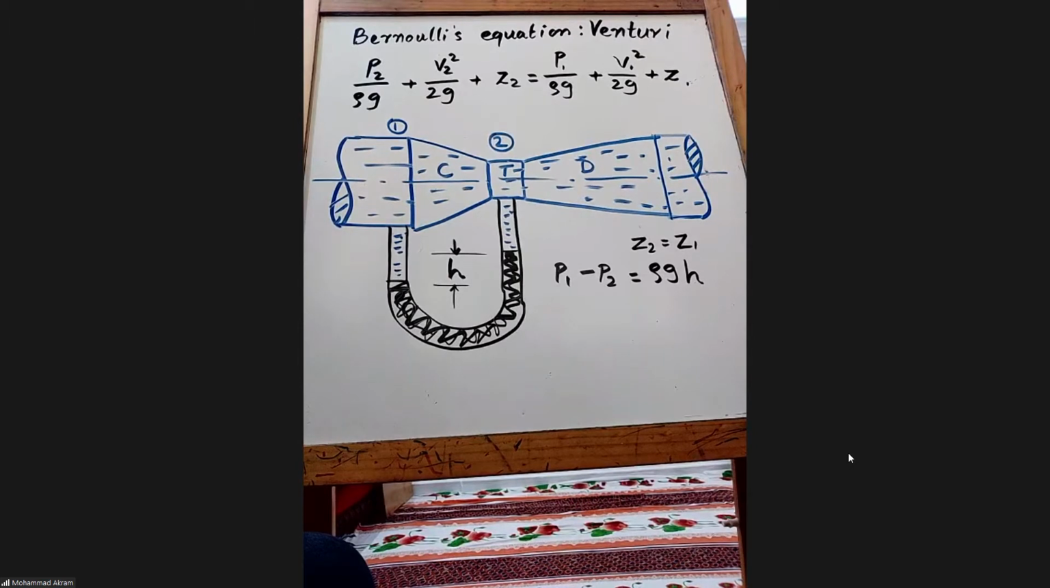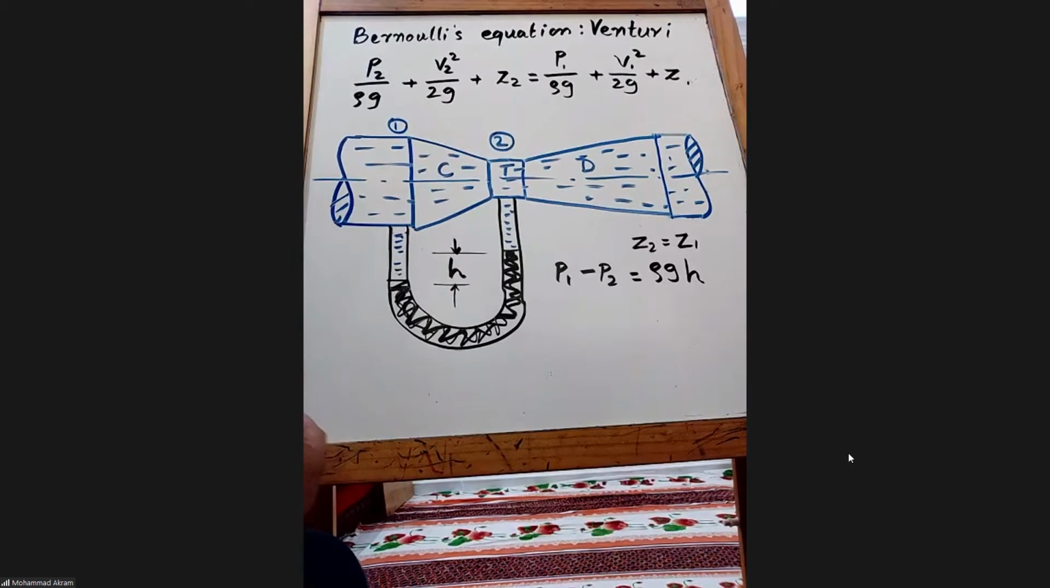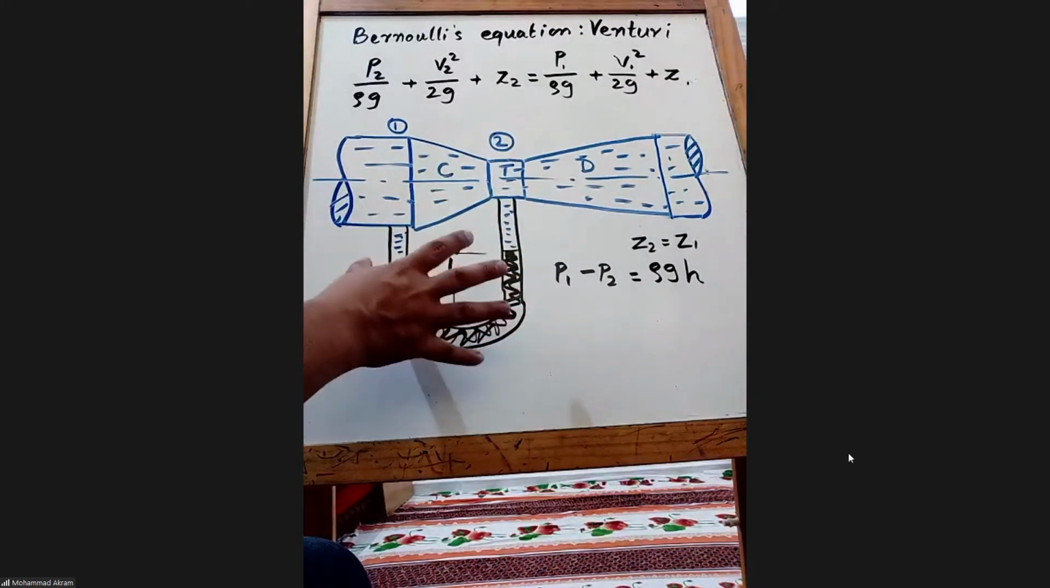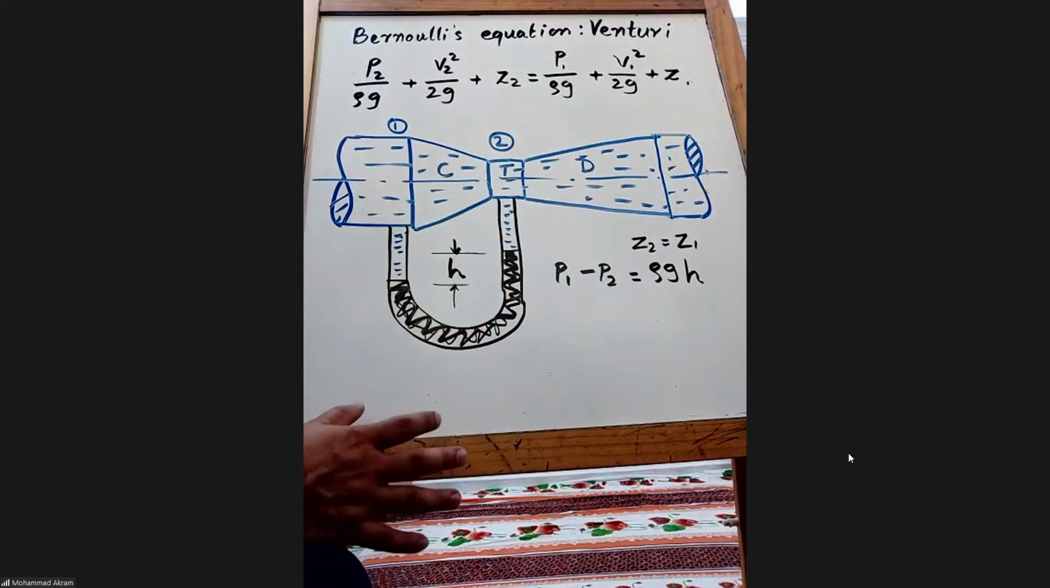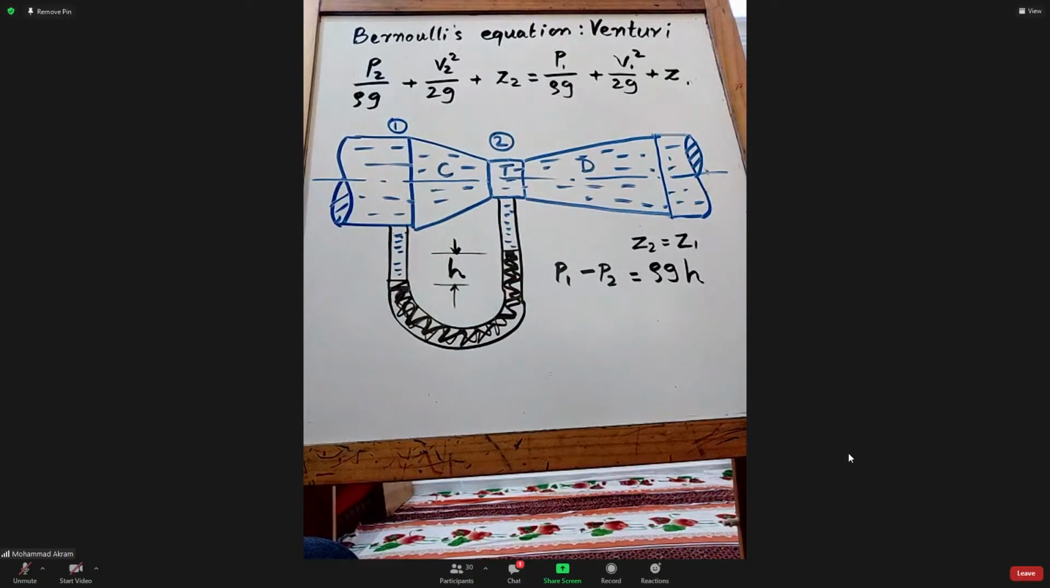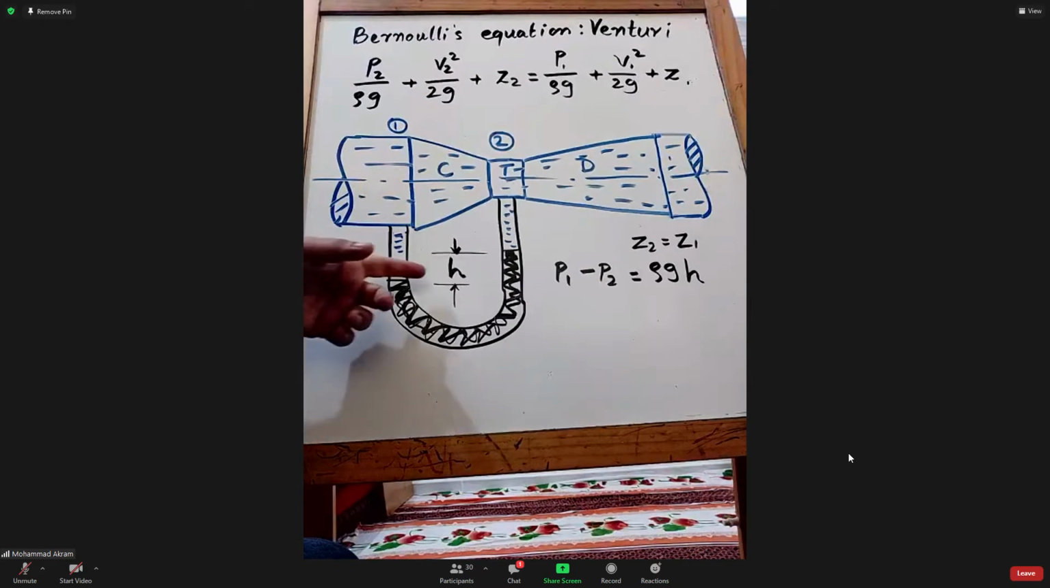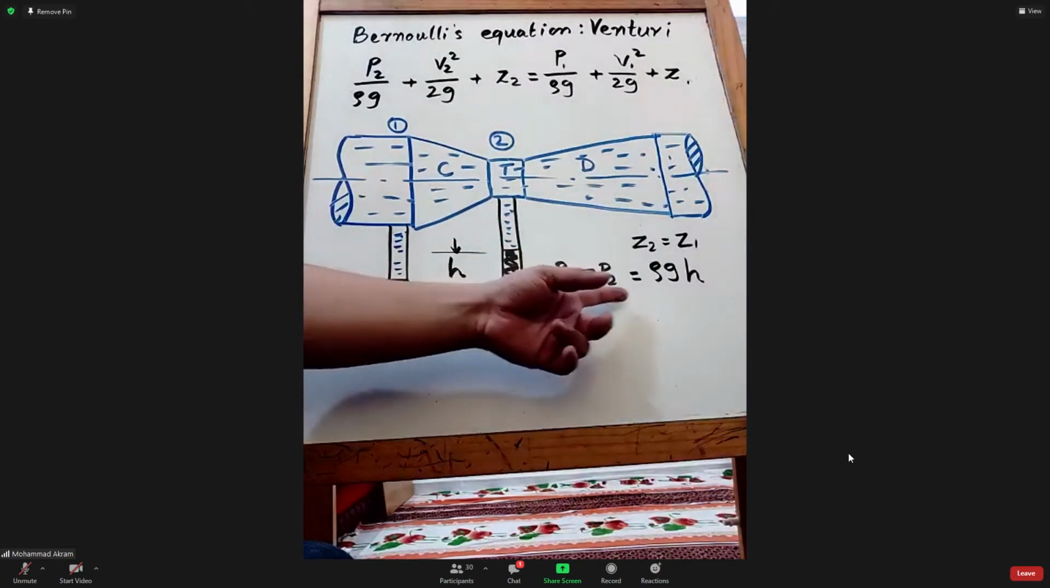So oils, waters, etc. will be there, not gases. I told you, if you are an aeronautical engineer, you have a separate course for compressible flows. Here we have mostly incompressible flows. Of course, we started with general, but mostly it is incompressible, related to liquids. Anyway, this P1 minus P2 is rho g H, right?